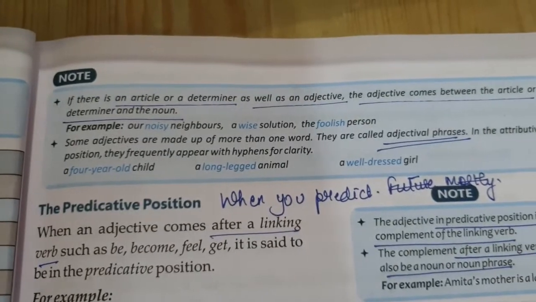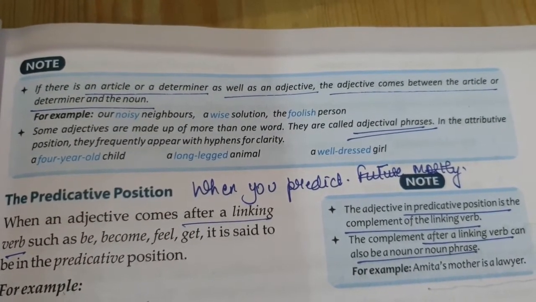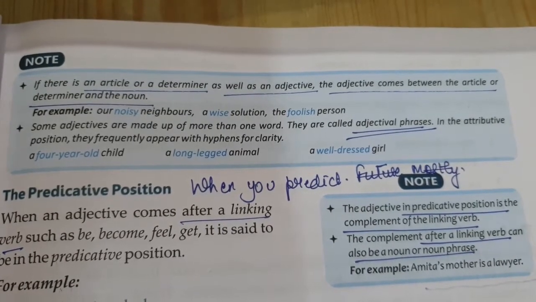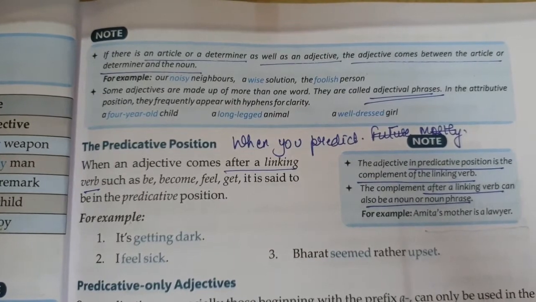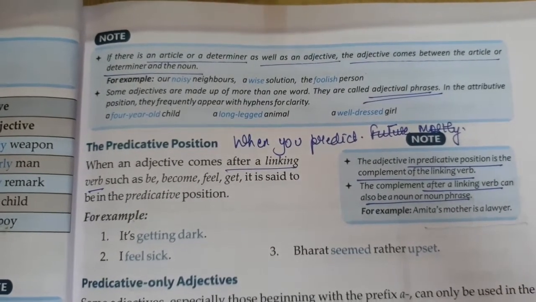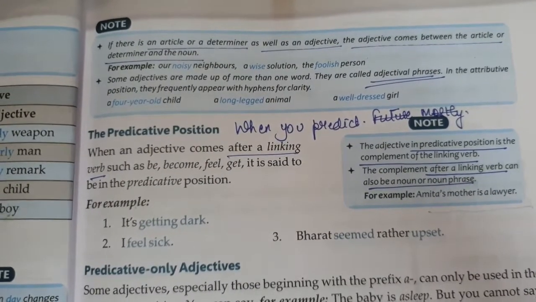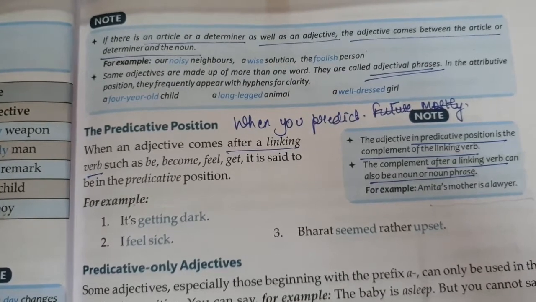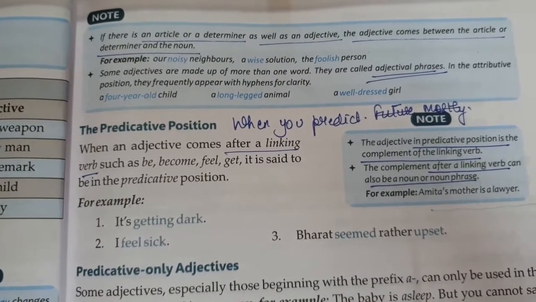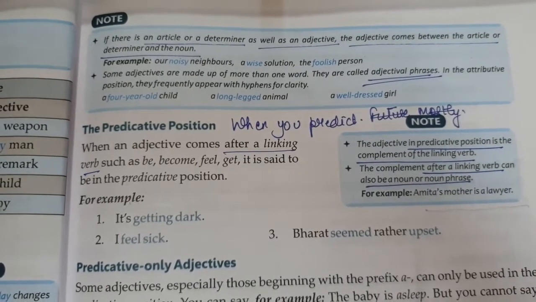If there is an article or a determiner as well as an adjective, the adjective comes between the article or the determiner and the noun. Now determiners are also something that we will study later, but just a gist. Determiners are something that introduces a noun. So adjectives describe a noun and determiners introduce a noun. For example, articles are one of the determiners, a and the. A boy, the sun.